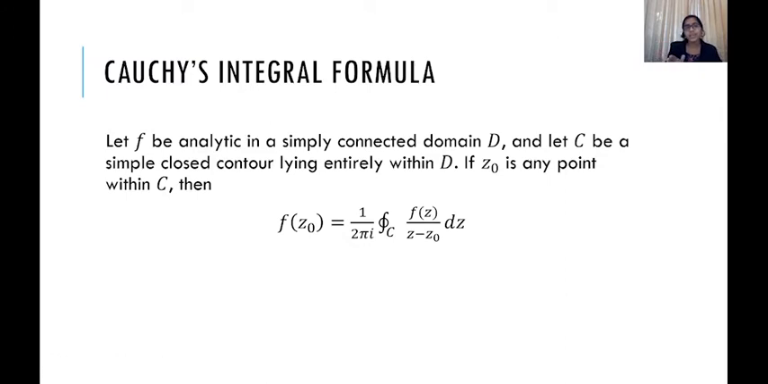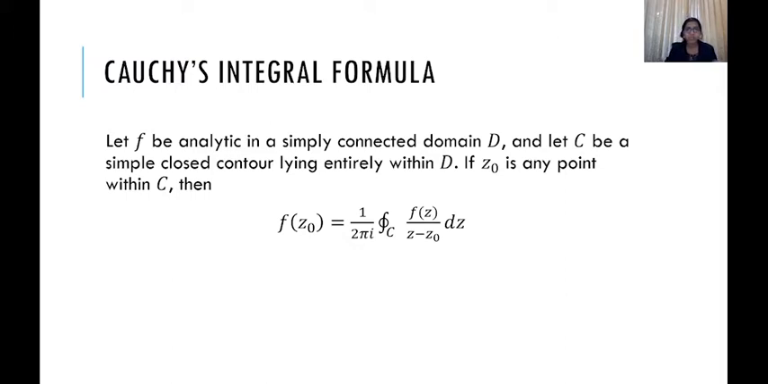That comes under the formula called Cauchy's integral formula. The formula is as follows: let f be analytic in a simply connected domain D, and let C be a simple closed contour lying entirely within D. Now if z0 is any point within C, then f of z0 equals 1 by 2 pi i times the integral over C of f of z by z minus z0 dz.